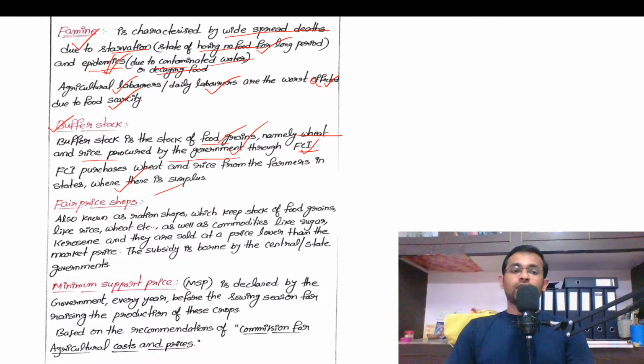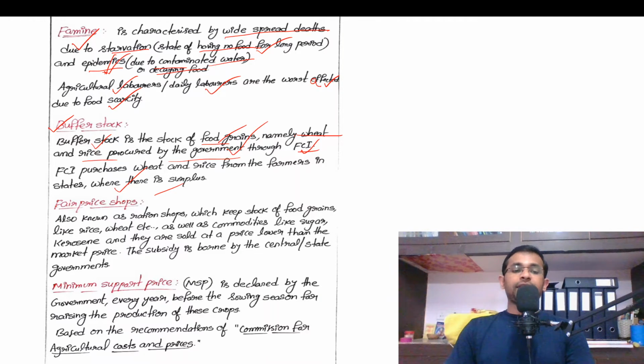So what is the purpose of buffer stock? In order to prevent the country from falling into a famine. Okay, ensuring food security to the nation is the main objective of maintaining buffer stocks, right? The buffer stocks are maintained in FCI godowns. I think you know that.